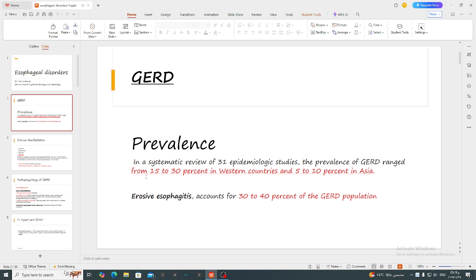Gastroesophageal reflux disease affects 15 to 30% of the population in Western countries and 5 to 10% of the population in Asia. But most of these patients have a non-erosive esophagitis, because erosive esophagitis accounts for only 30 to 40% of the gastroesophageal reflux disease population.